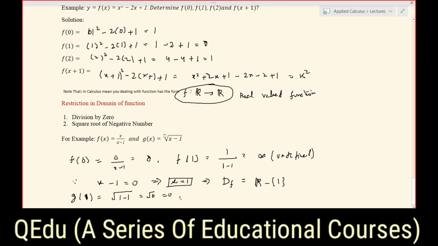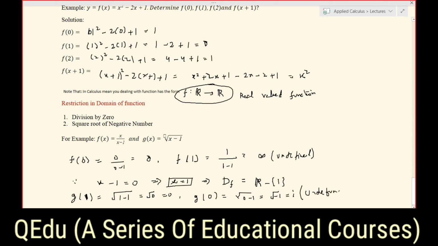But if I ask you to compute the value of this function g at 0, then when you substitute this value and simplify, you will get 0 minus 1, which is equal to square root of minus 1, and that is actually iota, which you cannot write in calculus, so just write undefined.